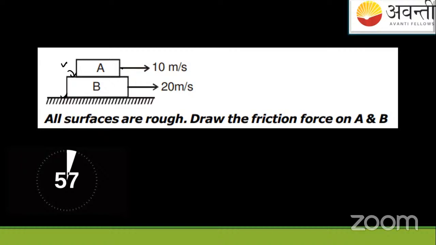But both the blocks are moving. The downward block is moving with some more speed, say 20 meter per second. And all the surfaces are rough. What does it mean? It means this also has some friction mu1, and this also has some mu2. I mean, the contact between the two blocks is also rough. So you have to draw the friction forces on A and B.